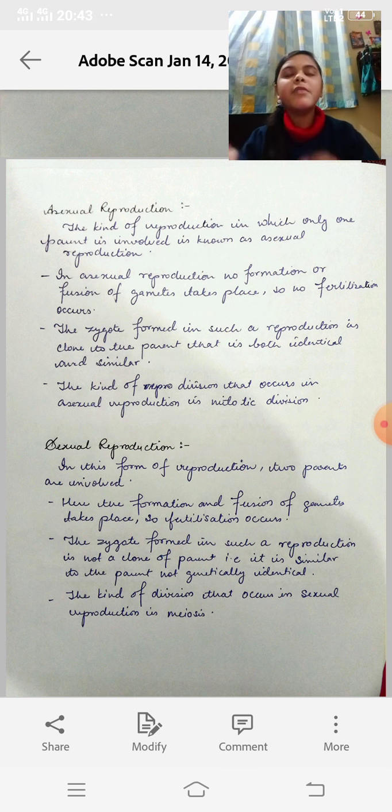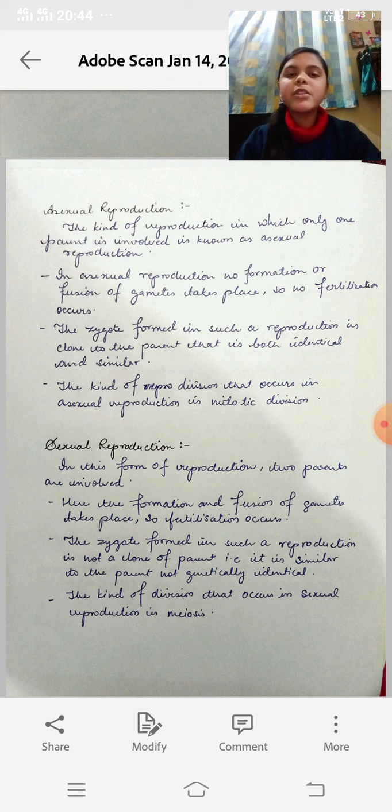This means if a human is reproducing, the offspring or the zygote will be a human but will not be genetically similar to its parent. The zygote thus formed in this case is not a clone of the parent. And also, the kind of division that occurs in sexual reproduction is meiosis. It occurs in reproductive cells of organisms, and causes the reduction of chromosomes to half the level of the parent cells.